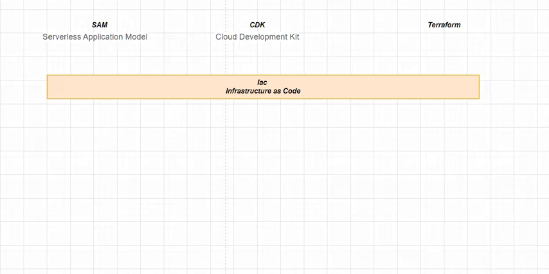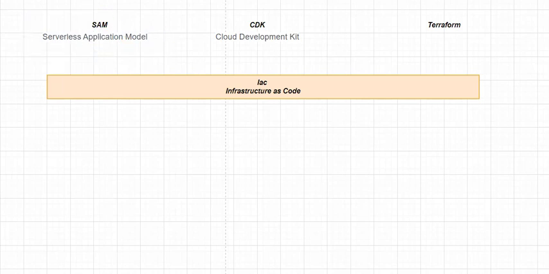Let's say I have only the specific requirement of creating my infrastructure only with serverless services. So whenever you are creating your whole infrastructure only with serverless services, then SAM is highly preferred. This is the best choice for you.